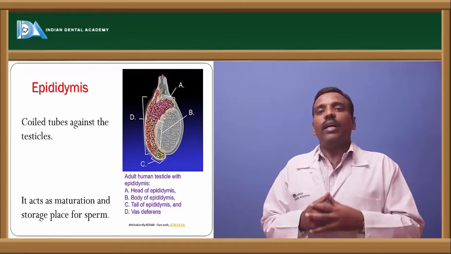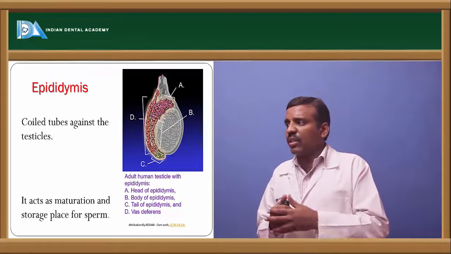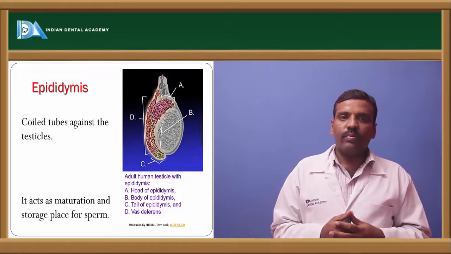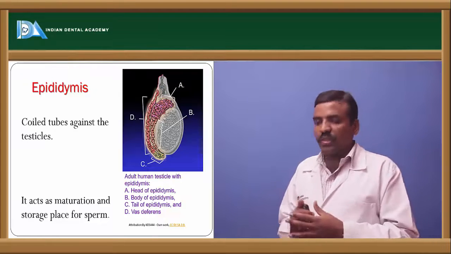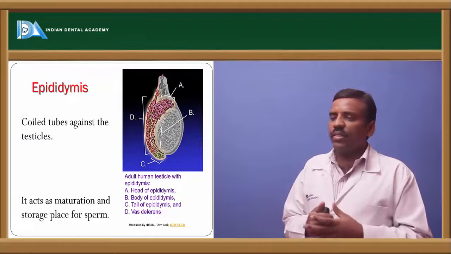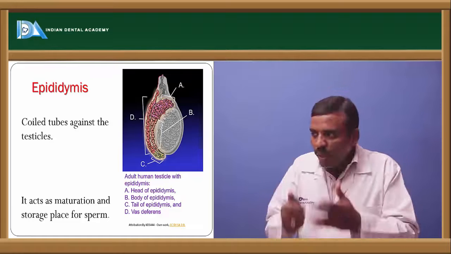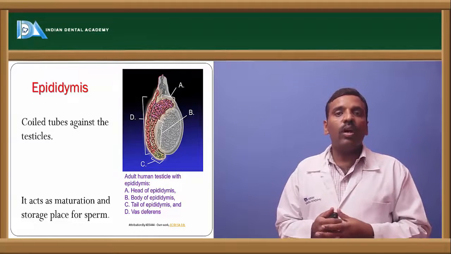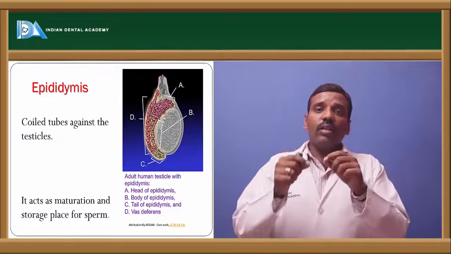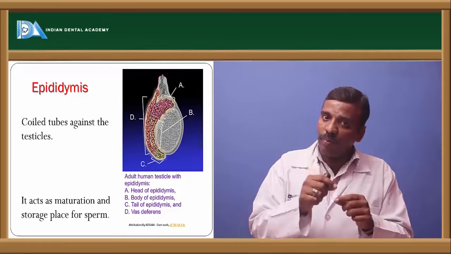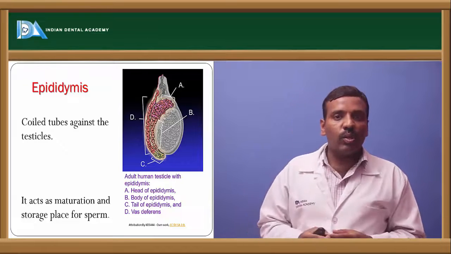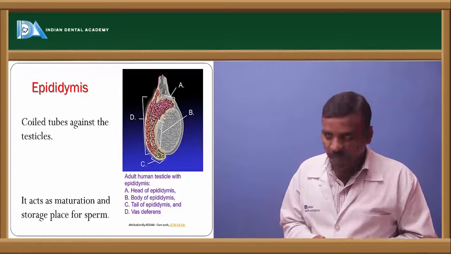The epididymis is a coil-like tube structure attached to the testicles, and it acts as the maturation and storage place for the spermatozoa. Spermatozoa are produced and developed in the seminiferous tubules of the testis, and maturation occurs in the epididymis.